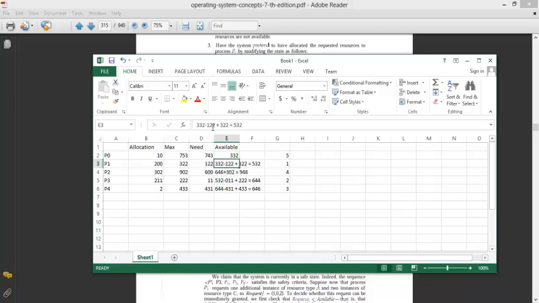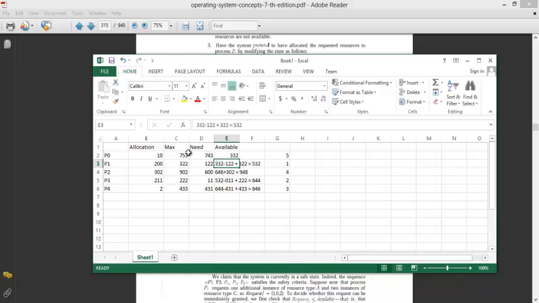122 is allocated to it, so the available becomes 332 minus 122. Now after its execution, it will free this many resources. Okay, it had acquired a maximum of 322, so it will free that. So the total available becomes 532. See this once again, how it came. The available was 332 and the need of P1 was 122. It is less than the available, so we subtract 122 from 332 to get the available resources in the system.